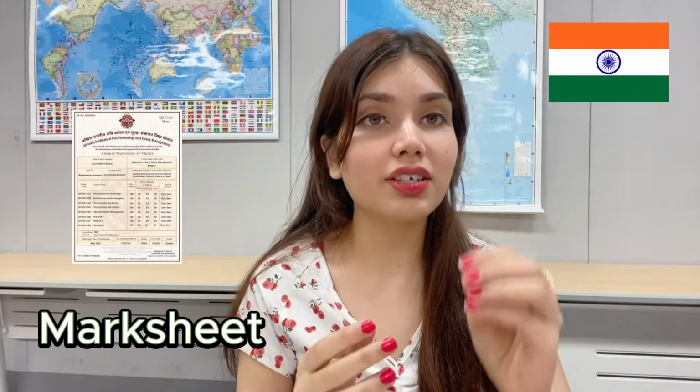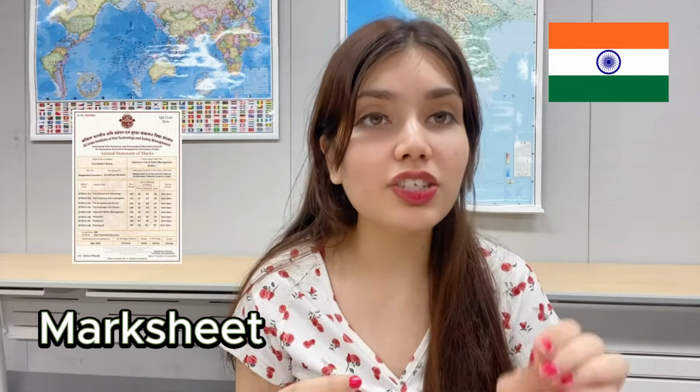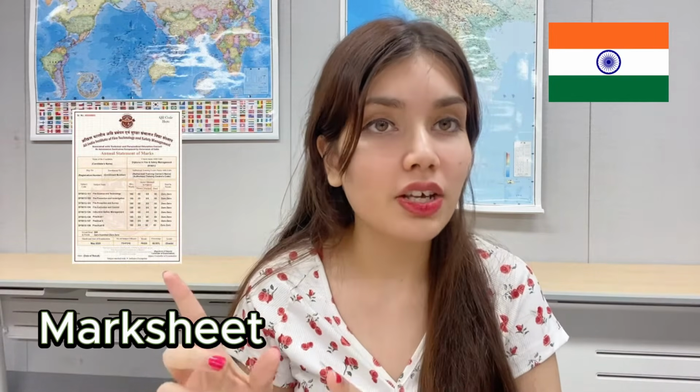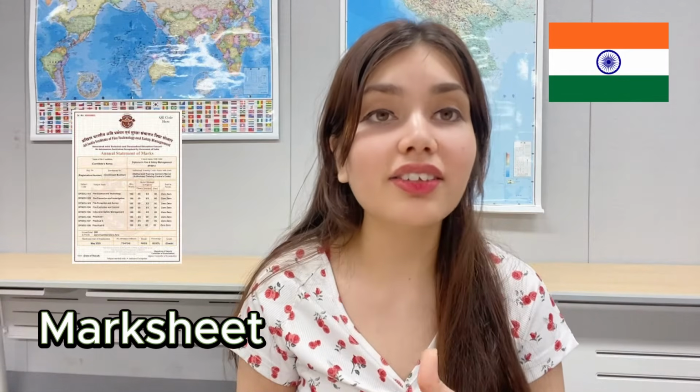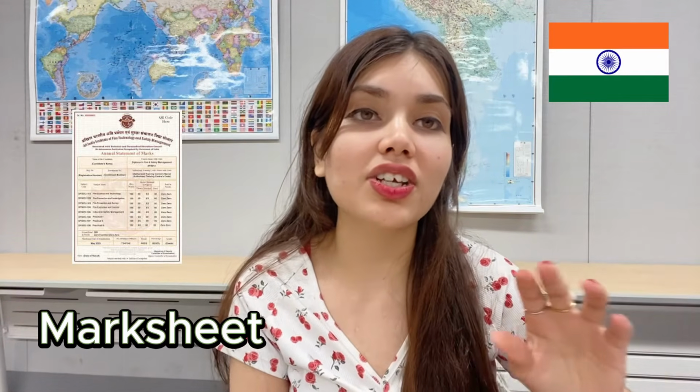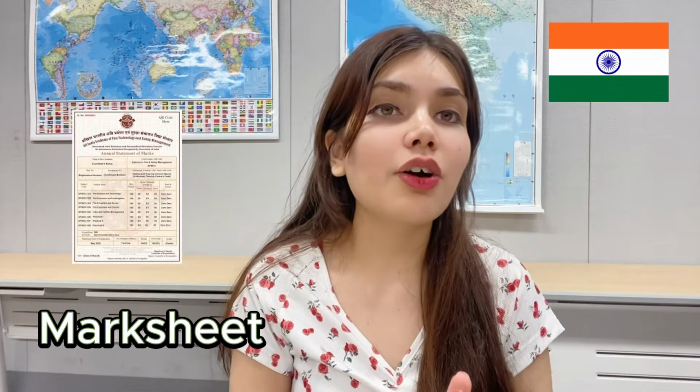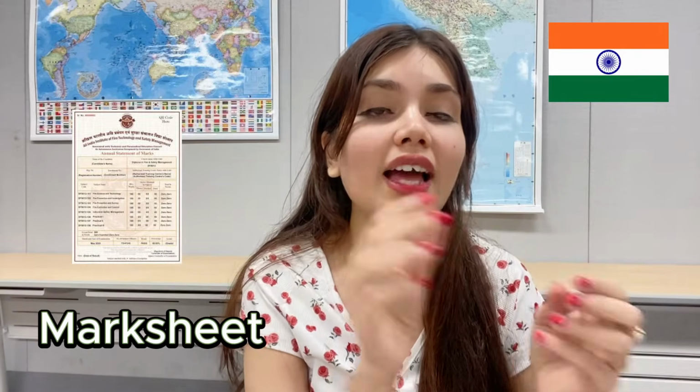Mark sheets refer to the document which shows the marks or grades which you've got in one class or one grade. For example, if you studied grade 9th, you gave the final exam, you got your marks. The sheet which you get showing that you got this in English and this in Hindi, and now you are promoted to class 10, that individual sheet is called a mark sheet.